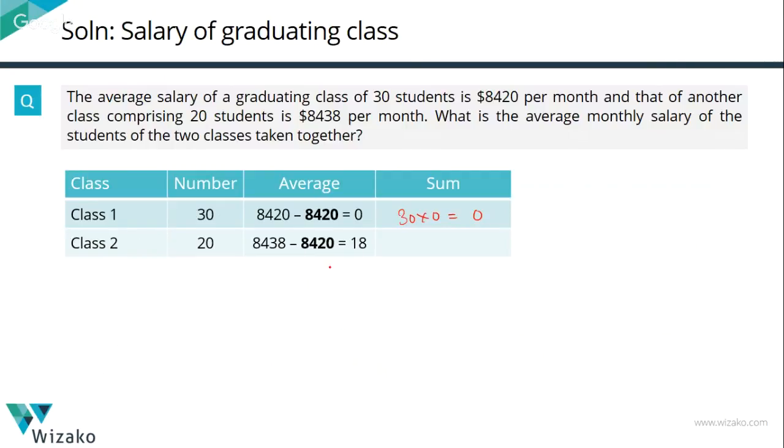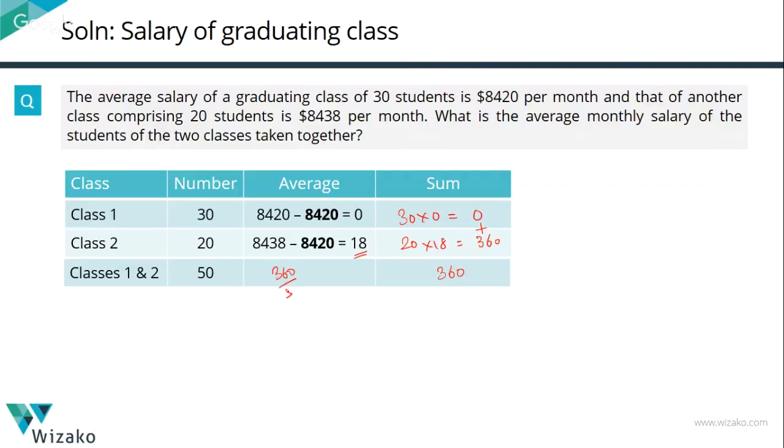Second class again, I'm going to subtract this 8420, the smaller value from it. So the average works out to an 18 right now. So what is the sum of their salaries? 20 into 18. This is equal to 360. So what is the sum of the salaries for both the classes taken together? This new value after subtracting 8420 is nothing but 0 plus 360, which is 360. Number of students is 50. 360 divided by 50 is equal to 7.2.